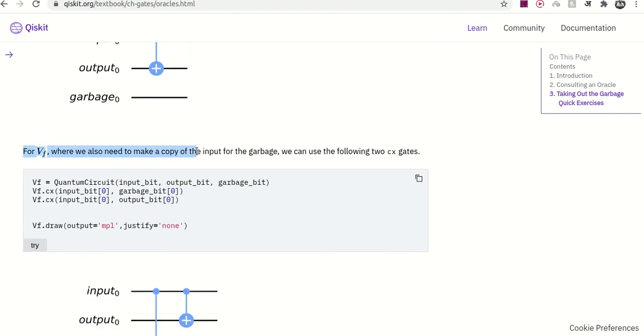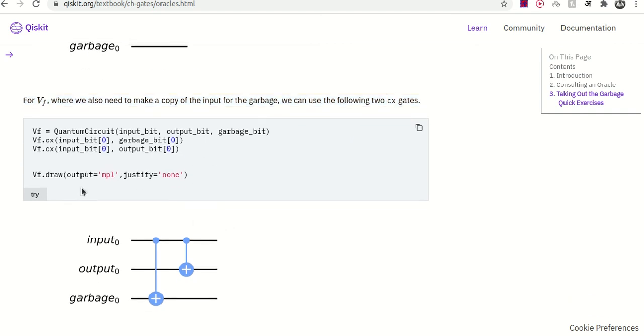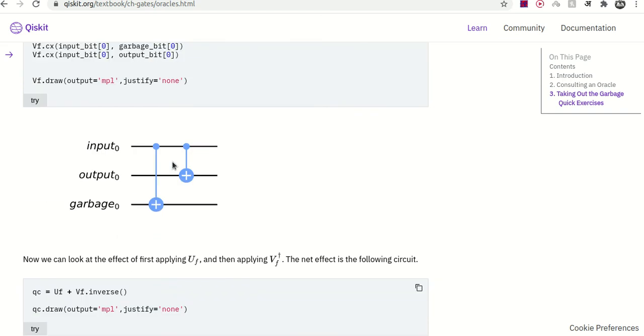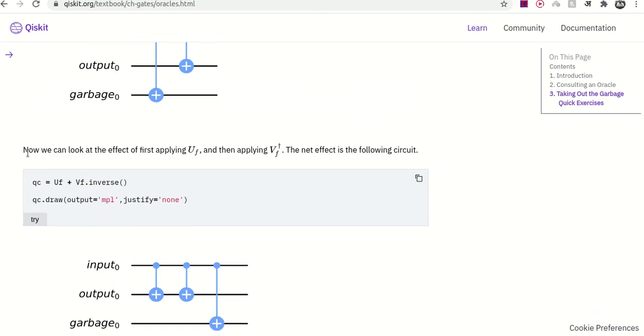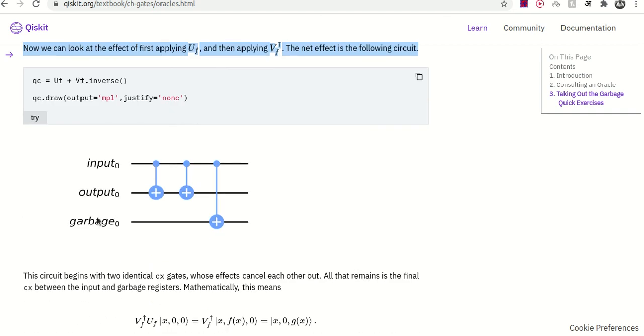For VF, we also need to copy into the garbage. We can use two CX gates. For VF we have the circuit CX of 0 to garbage and 0 to output. So these are two operations. Now we can look at first applying UF and then applying VF dagger, which gives the following circuit: VF dagger UF.